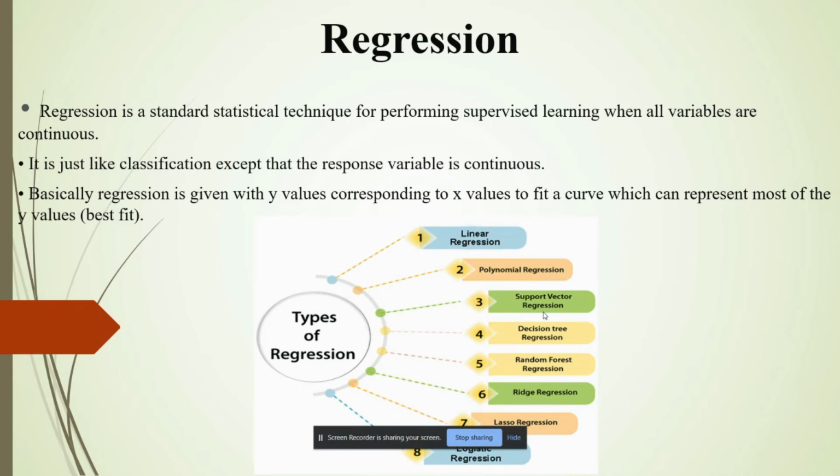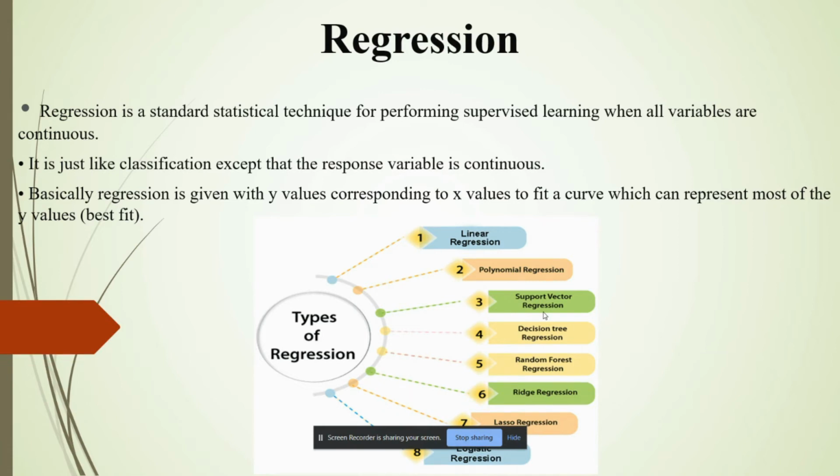Regression analysis is a statistical method to model the relationship between a dependent or target variable and one or more independent predictor variables. More specifically, regression analysis helps us to understand how the value of the dependent variable is changing corresponding to an independent variable when other independent variables are held fixed.